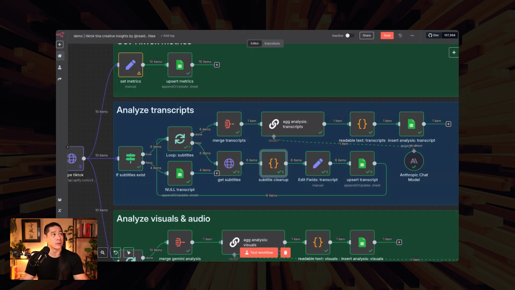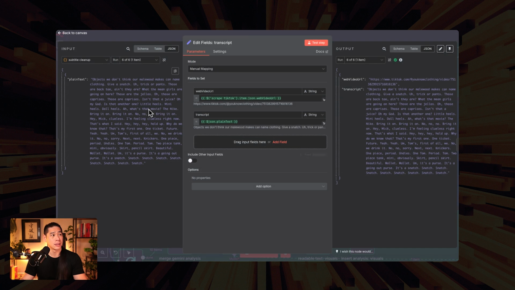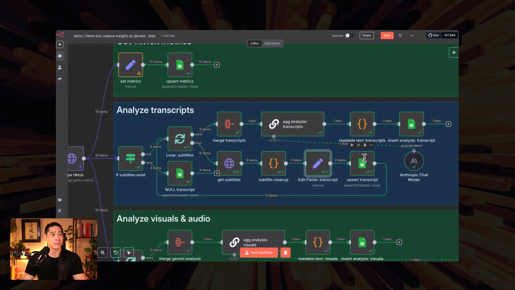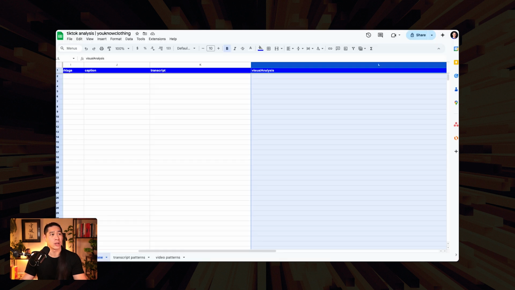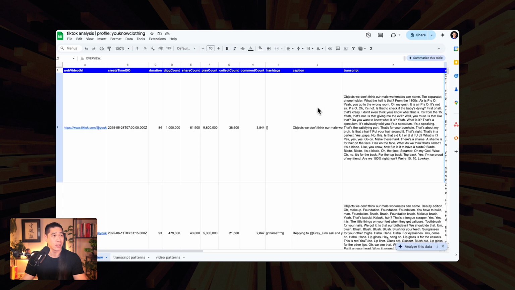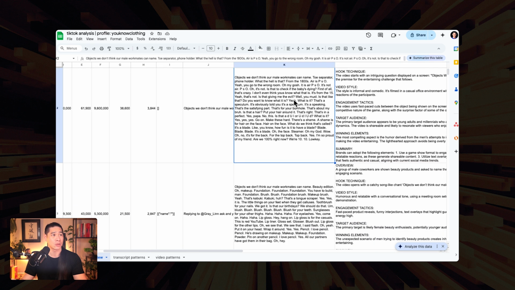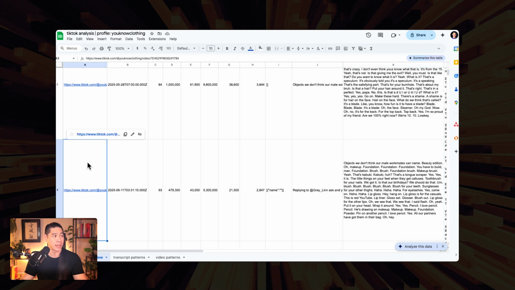From here, that would then get edited so that we have the web video URL to match inside of the table. So we're not adding new rows. This is going to be unique. And then the transcript, we're just pulling out as plain text. These are the only two items that come out of this edit fields node, which then gets upserted into the transcript. So as each run of the loop is performed, what you would start to see inside your table in real time when you run it is that the transcripts start getting populated against the right web URL.